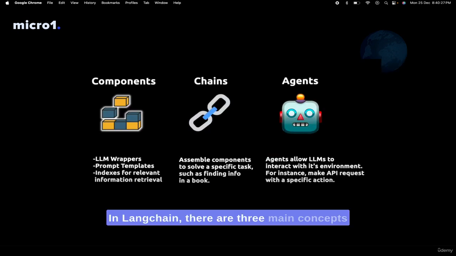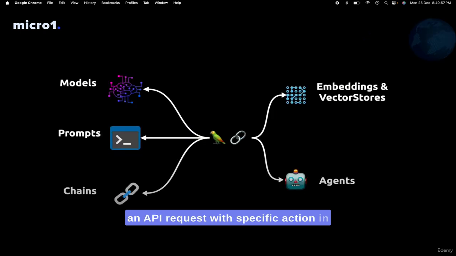In LangChain, there are three main concepts: components, chains, agents. Let's come to the components. Components contain LLM wrappers, prompt templates, and indexes for relevant information retrieval. Coming to the chains, chains assemble components to solve a specific task such as finding info in a book. Coming to agents, agents allow LLMs to interact with their environment, for instance making an API request with a specific action. At a high level, LangChain contains models, prompts, chains, embeddings and vector stores, and agents.